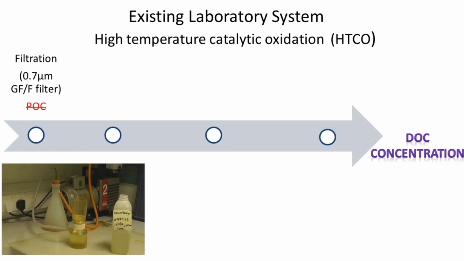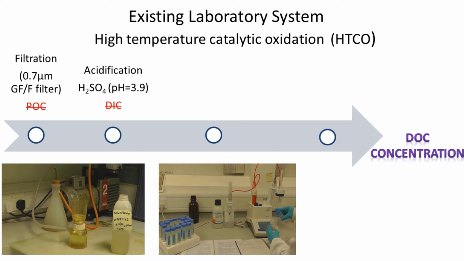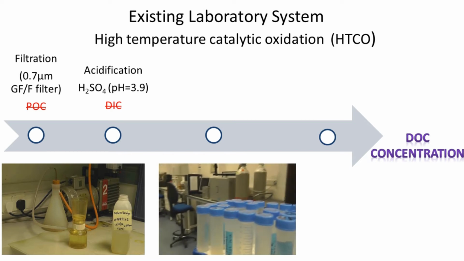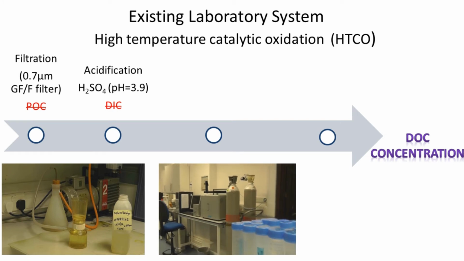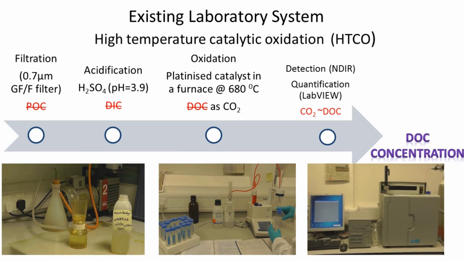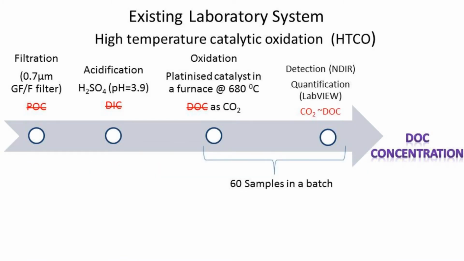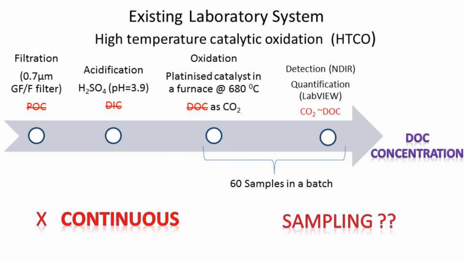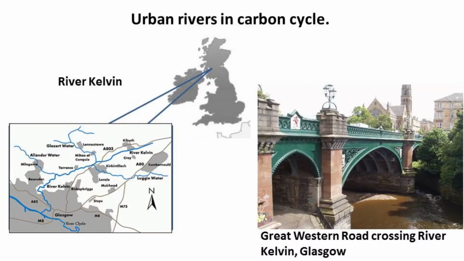The existing techniques are purely laboratory based, where the water samples undergo a step-by-step process starting with filtration, then acidification, oxidation, and quantification. This step-by-step process takes several hours to collect and process. Then the samples are stored to be analyzed in a batch of 60, so the data comes once in a month. This laboratory-based system cannot be used to measure DOC continuously, so we also miss the details of what's happening between sampling. To explain in more detail the requirements of DOC, follow my journey, Urban Rivers in Carbon Cycle.